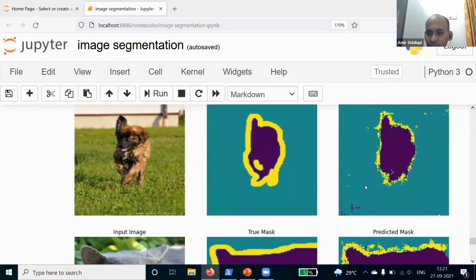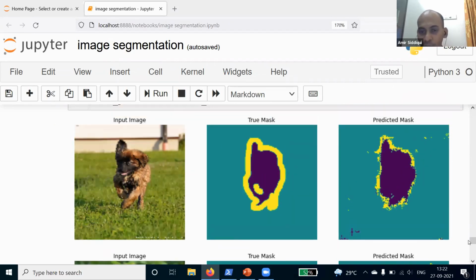You will see very little noise, maybe 1 or 2 dots. I am getting this noise because I have used a very small number of epochs, just 1. So to get a good predicted mask, you just have to increase the number of epochs and the validation subsplit, and you will get very good accuracy on this model. Okay, thank you. You're welcome.